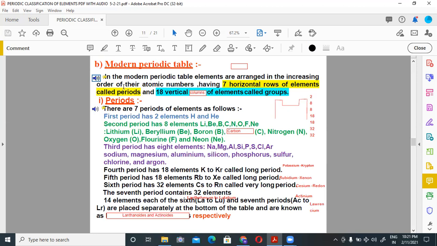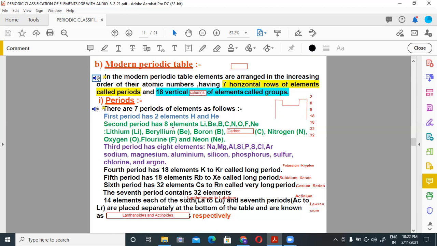In the modern periodic table, elements are arranged in the increasing order of their atomic numbers, having 7 horizontal rows of elements called periods and 18 vertical columns of elements called groups. Periods. There are 7 periods of elements as follows. First period has 2 elements, hydrogen and helium.